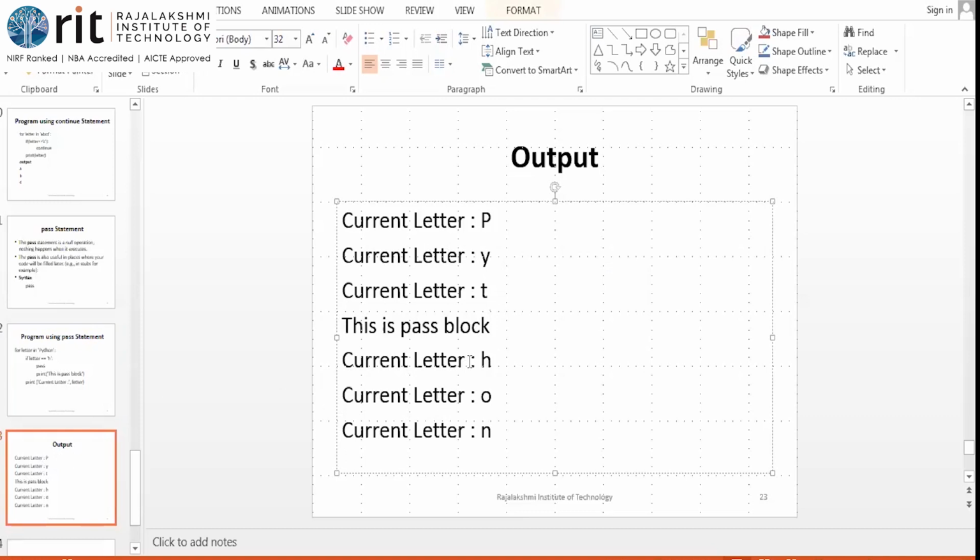It will not have any impact on my program logic. It will not have impact on the output. But it is syntactically valid. When pass is given, it gets executed, so nothing happens. Okay? It is valid syntax.